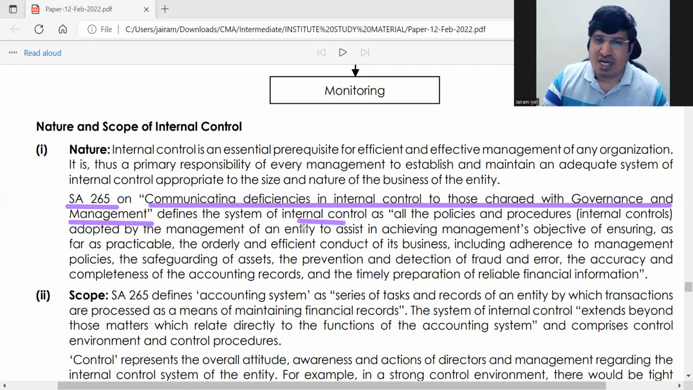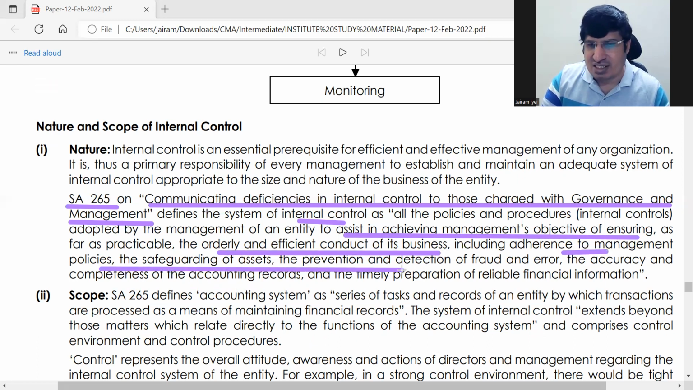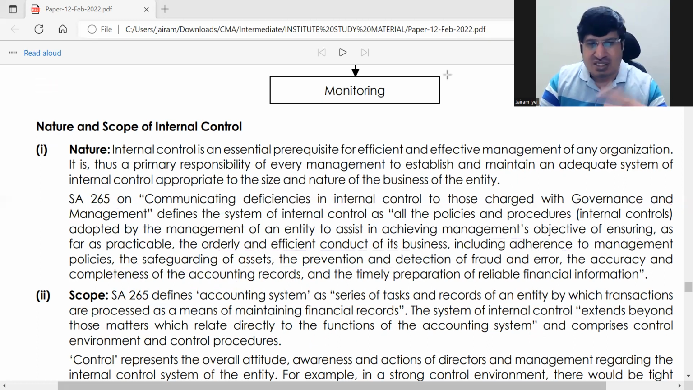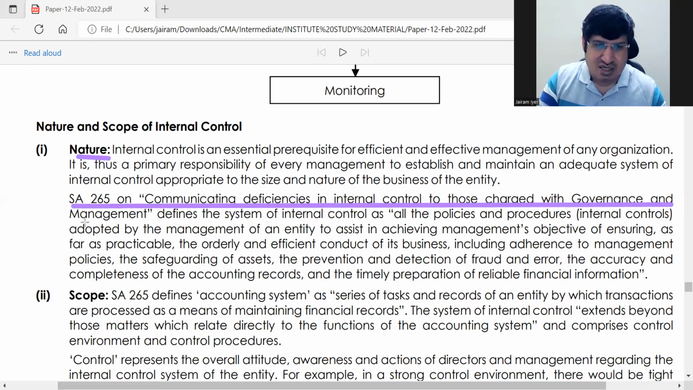It will help in assisting management objectives of orderly and efficient conduct of business, and adherence to management policies, safeguarding assets, prevention of fraud, and all this you have to write. Nature point is over, nothing new you have to do. What we have learned earlier, we are only repeating that in nature. Only thing is just remember this SA. For nature and scope also, they have quoted the same thing.